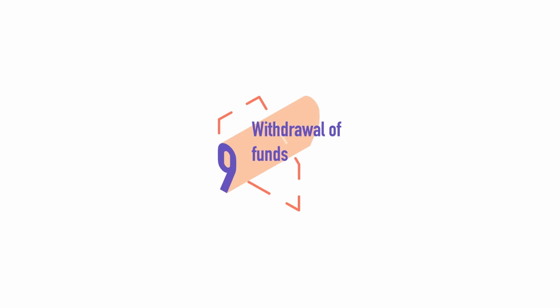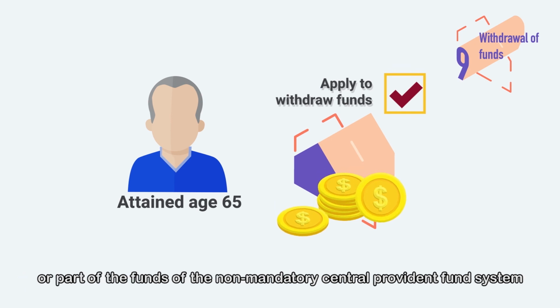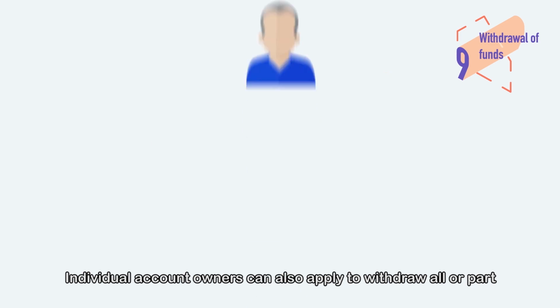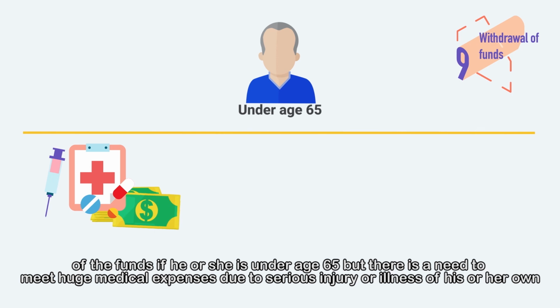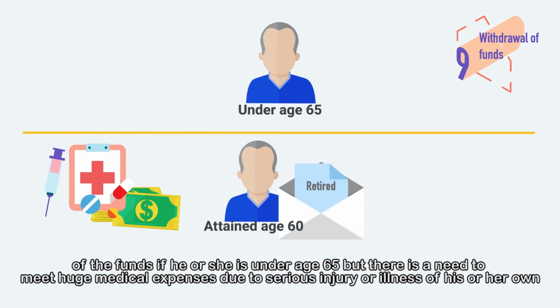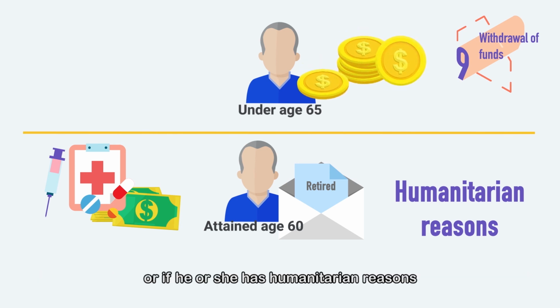9. Withdrawal of funds. Under normal circumstances, an account holder who has attained 65 years of age may apply to withdraw all or part of the funds of the non-mandatory central provident fund system. Individual account owners can also apply to withdraw all or part of the funds if he or she is under age 65, but there is a need to meet huge medical expenses due to serious injury or illness of his or her own, or if he or she has attained age 60 and is not engaged in any paid activities, or if he or she has humanitarian reasons.